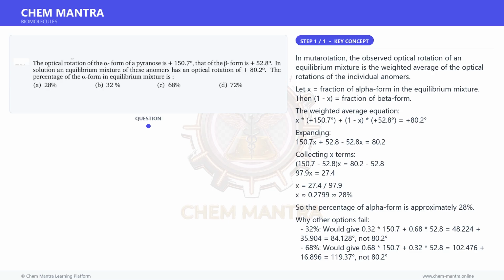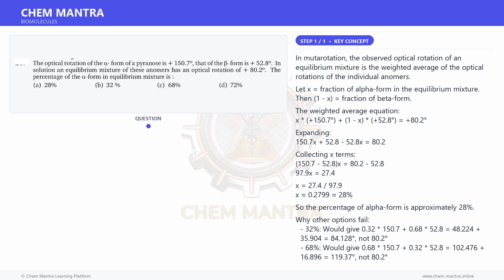In mutarotation, the observed optical rotation of an equilibrium mixture is the weighted average of the optical rotations of the individual anomers. Let x be the fraction of alpha form in the equilibrium mixture. Then, 1 minus x is the fraction of beta form.